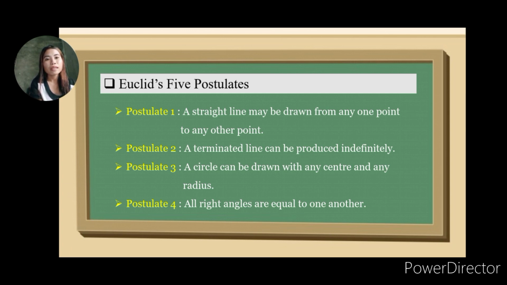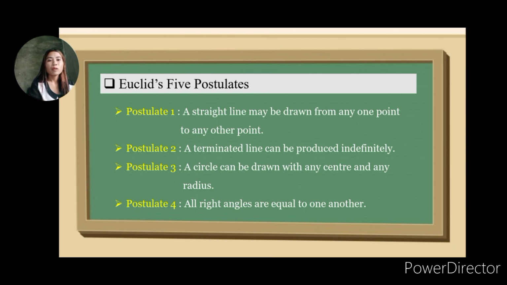So the first postulate is a straight line may be drawn from any one point to any other. Note that this postulate tells us that at least one straight line passes through two distinct points, but it does not say that there cannot be more than one such line. However, in his work, Euclid has frequently assumed without mentioning that there is a unique line joining two distinct points. Specifically, this postulate simply says that if you have any two points, such as the points A and B, say, then you can always connect them with a straight line.